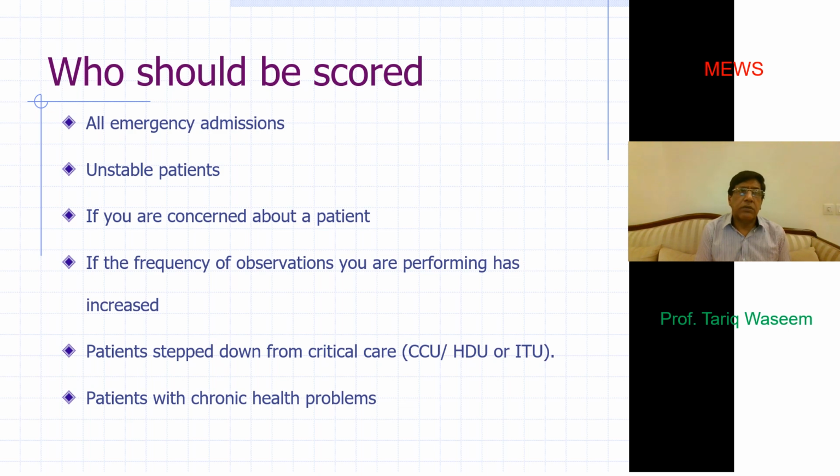Similarly, patients with chronic health problems, those who are previously diabetic or hypertensive or have heart disease, even the slightest change in their physiology may shift them from a very stable or compensated state of heart failure or renal failure or diabetes control to a very unstable situation. If early intervention is not done, we may lose these patients. Similarly, those patients who are not improving with the best of your management should again be reviewed and considered for inclusion in a closer observation program.